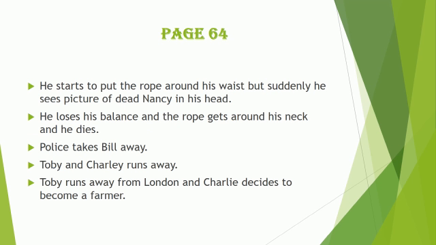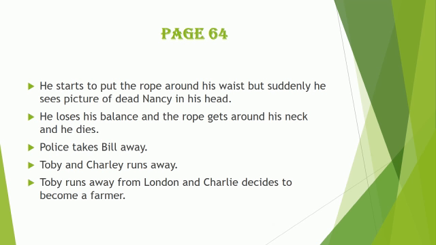So coming now to the last page of today's lesson, page number 64. You all have done the picture description and you have much idea of the scene that was going on. So let's start page number 64. Bill starts to put the rope around his waist, but suddenly an image comes into his mind. What is that picture all about? The picture of dead Nancy on the floor. He all of a sudden thinks about Nancy who was dead on the floor.